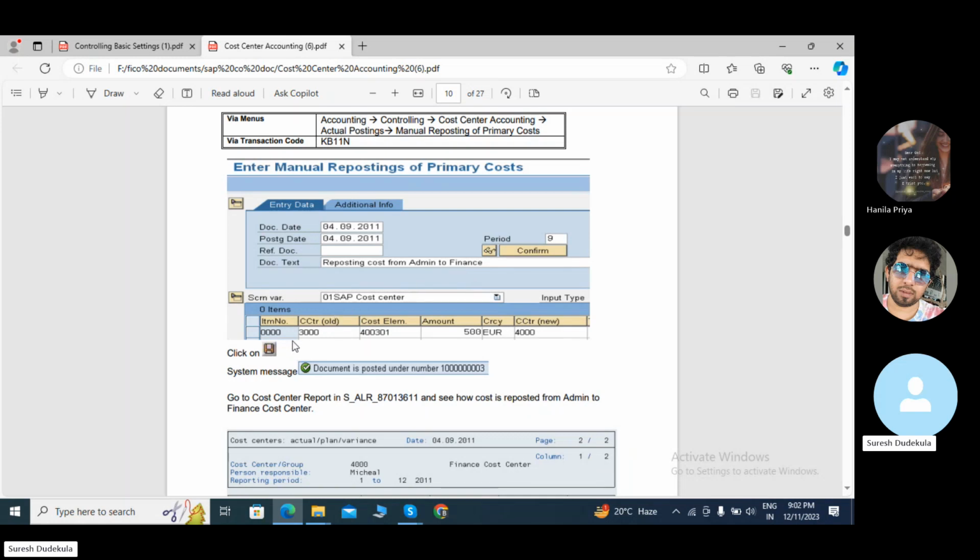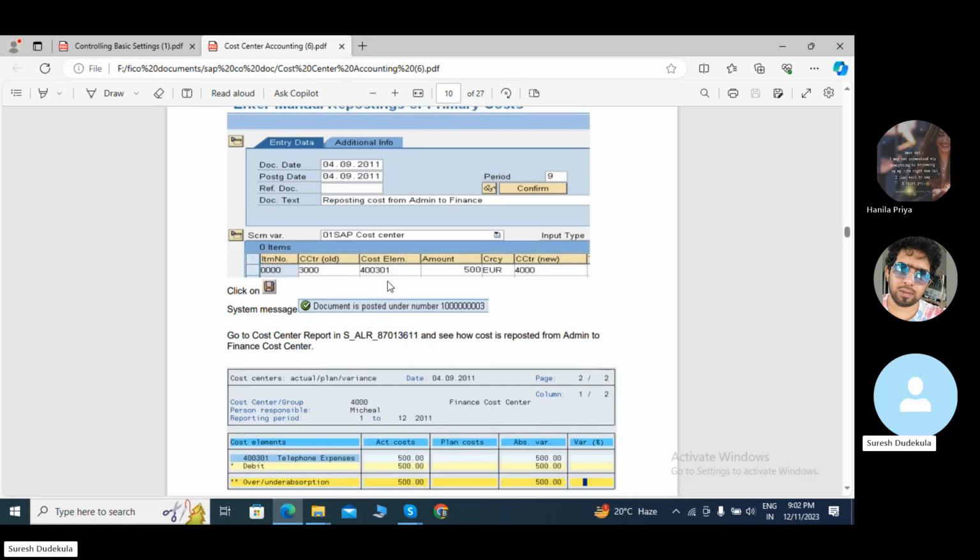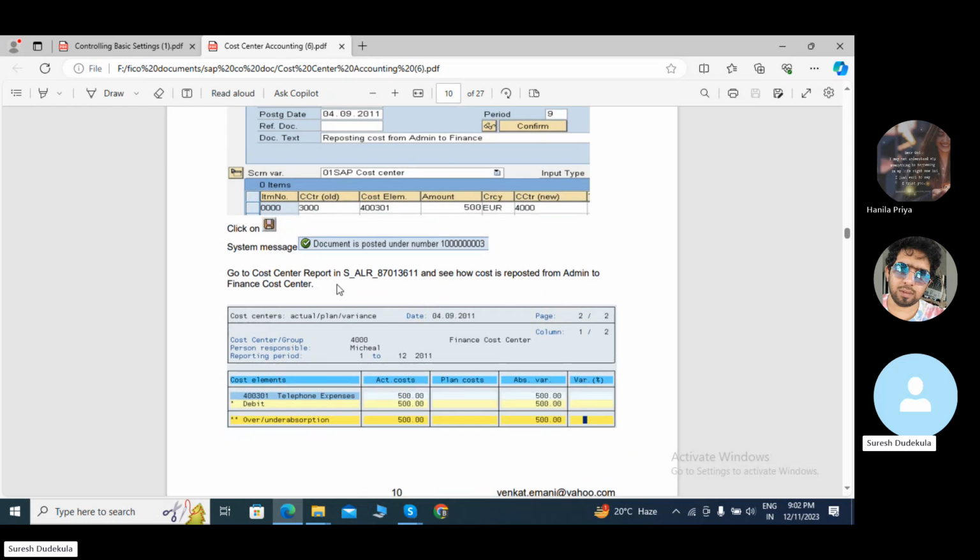Once this is done, we click on this. This is the cost center and the cost element group, and the amount and currency. This is the cost control. We converted it into new cost center control. Once we click, we have to save, and the system shows that the document is posted under a number. We show the document message number. We go to the cost center report in S_ALR_87013611 and see how the cost was reported from the admin cost center to the finance cost center.